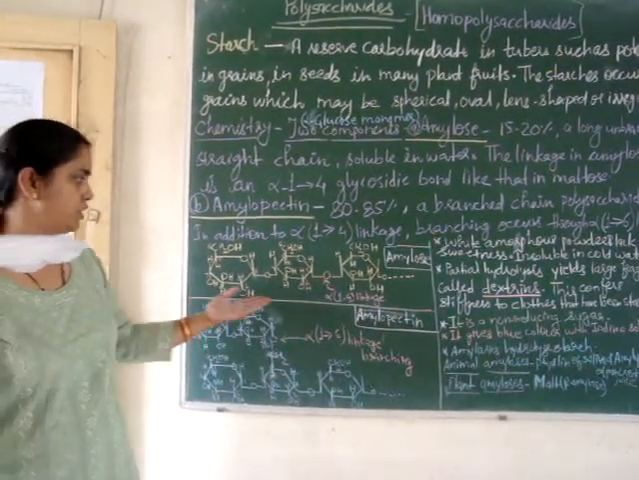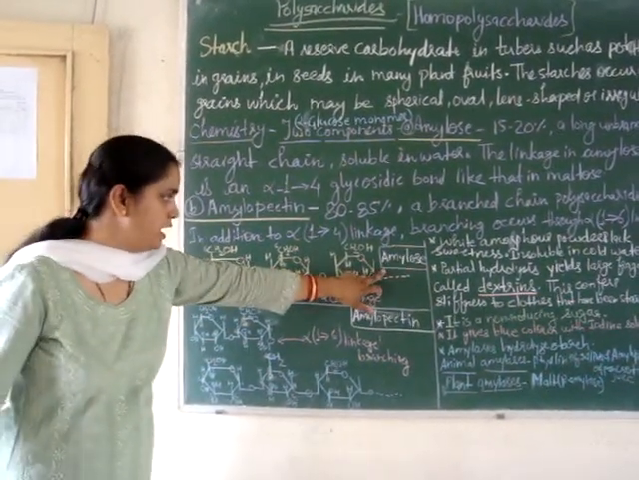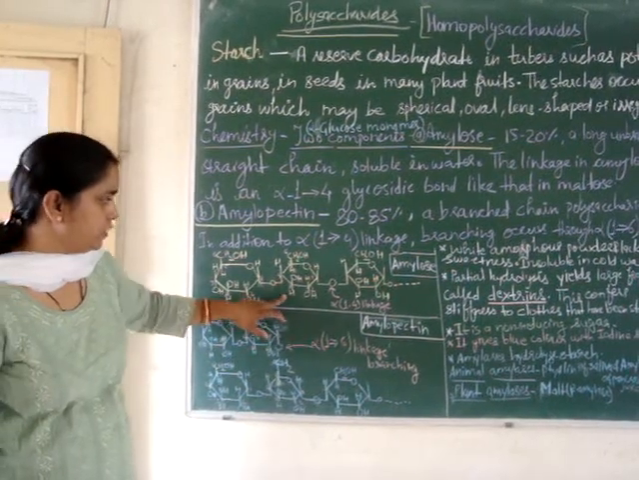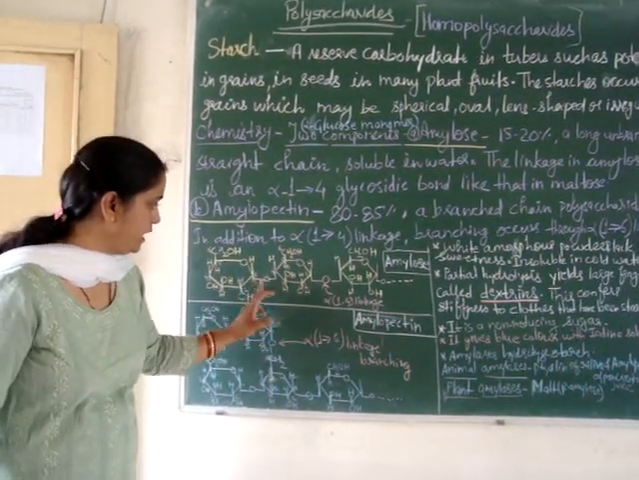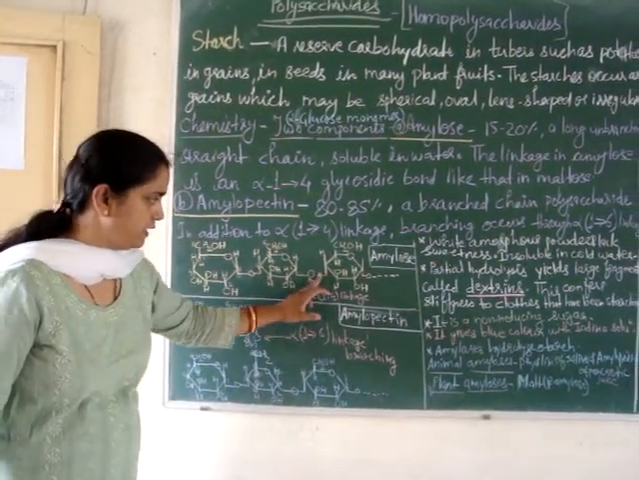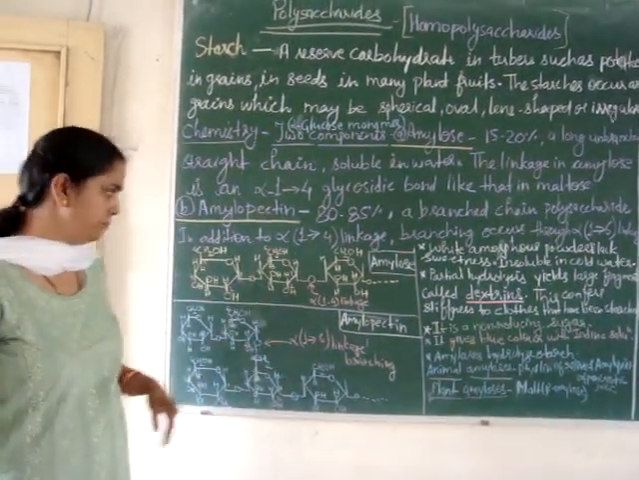So see here, this is the structure of amylose. Many alpha D glucose units are linked together by alpha 1,4 glycosidic linkage. Their number will be many.